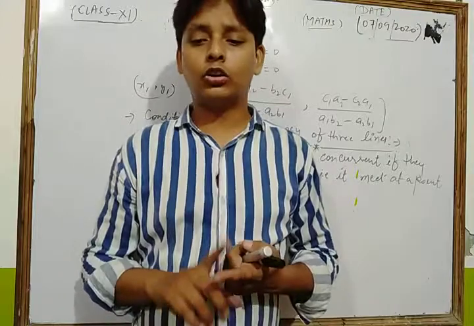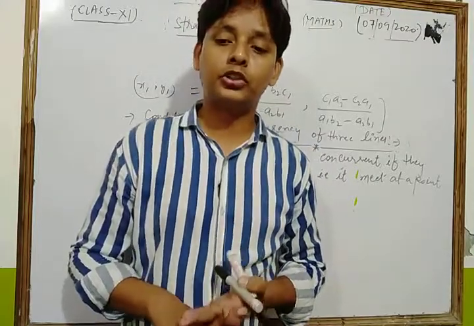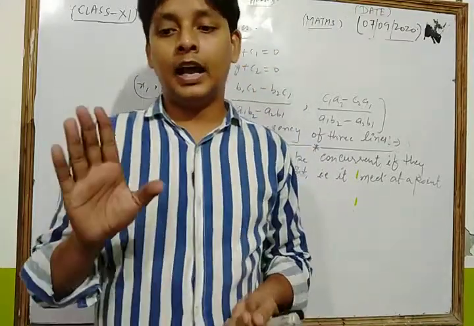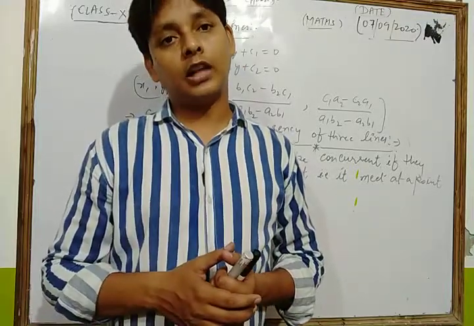Dear students, thus the necessary condition for the concurrency of three lines: if three lines are concurrent, then the point of intersection of two lines lies on the third line.